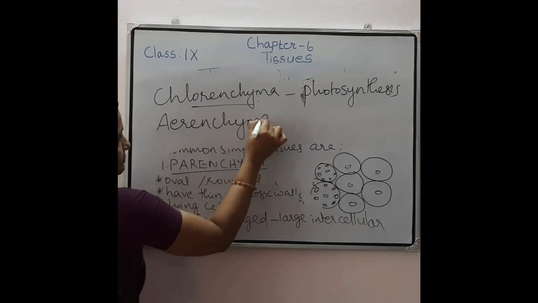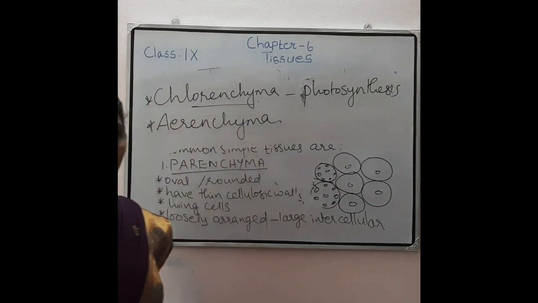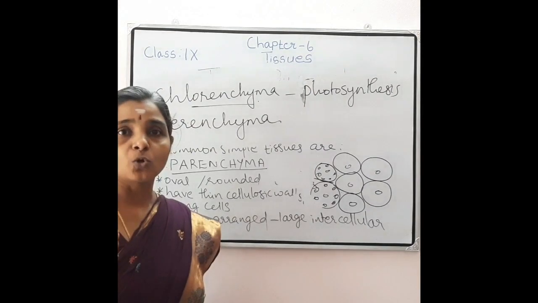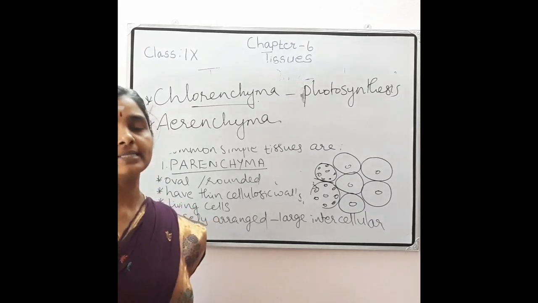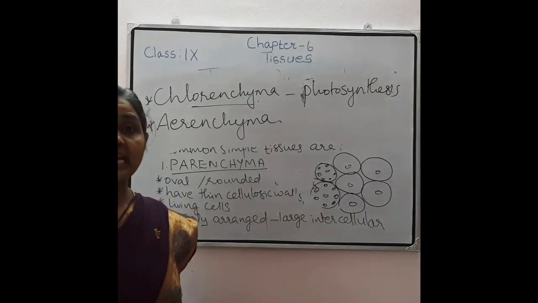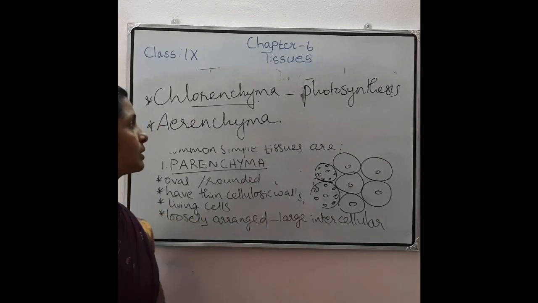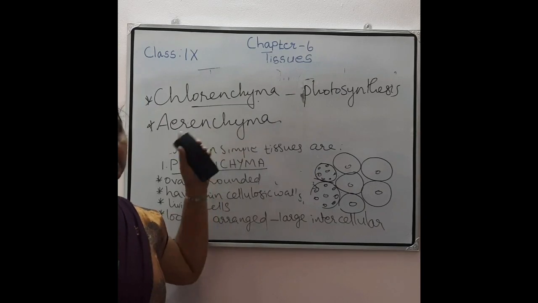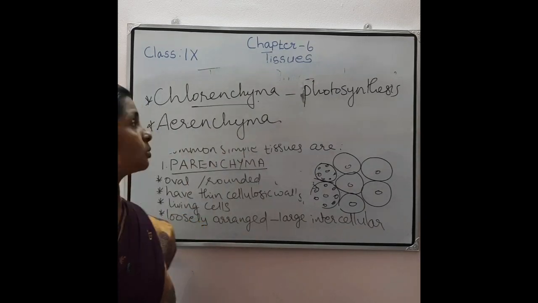It is in hydrophytes. Hydrophytes means those plants living in water. And in hydrophytes, if these parenchymatous cells contain large air cavities, then such cells are called what? Aerenchyma. Then what is its function?